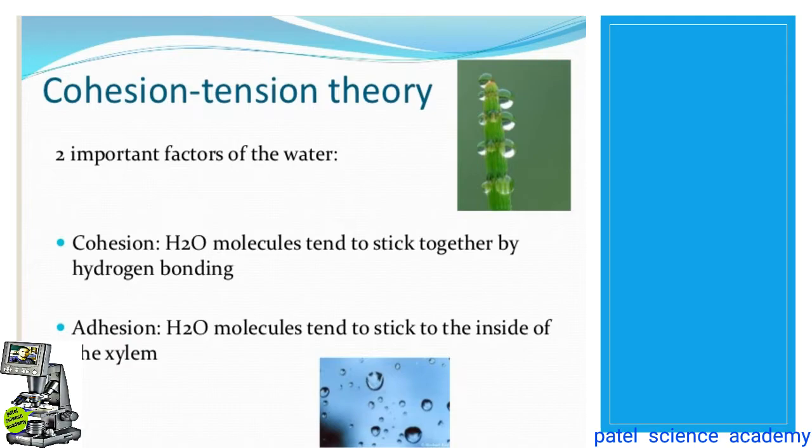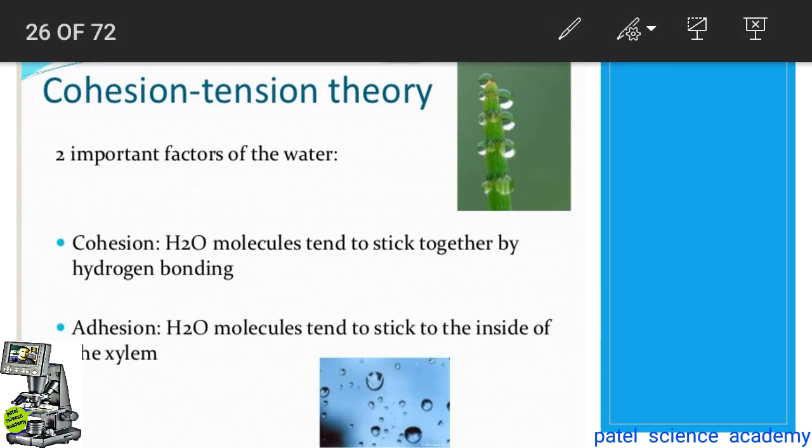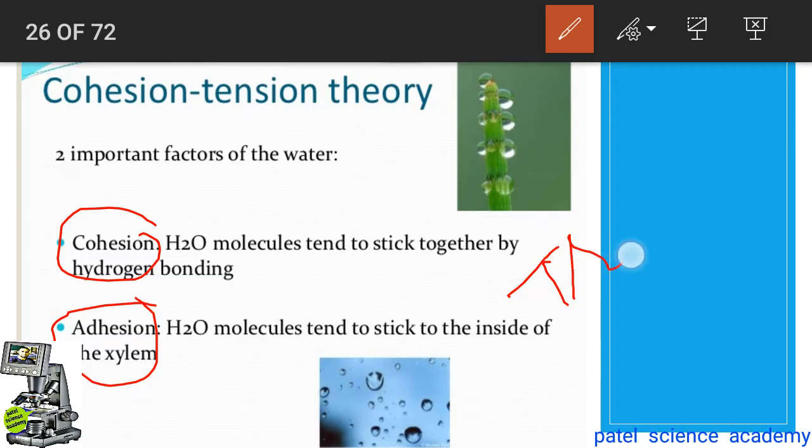This theory was put forth by Dixon and Joly in 1894, and it is based on two factors. That two factors include the cohesion and adhesion force and the transpiration pull.